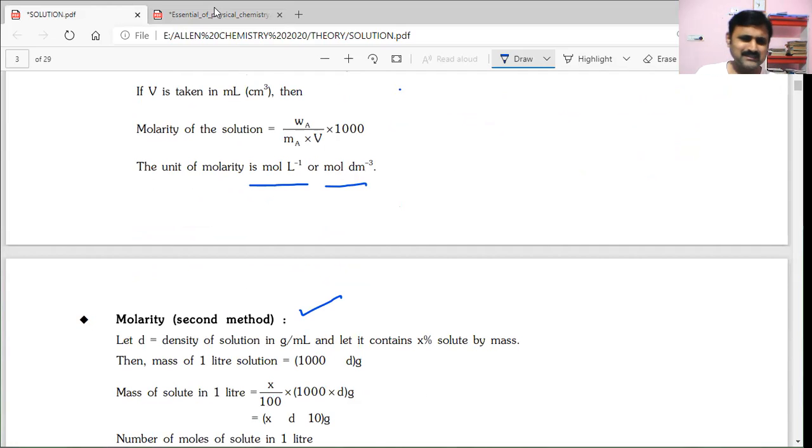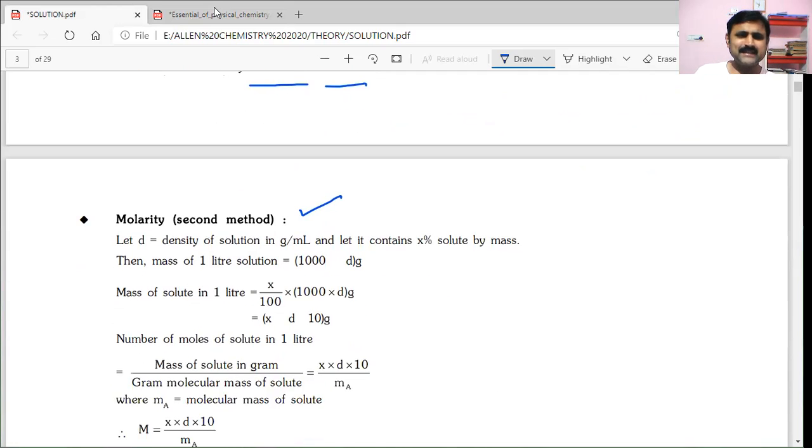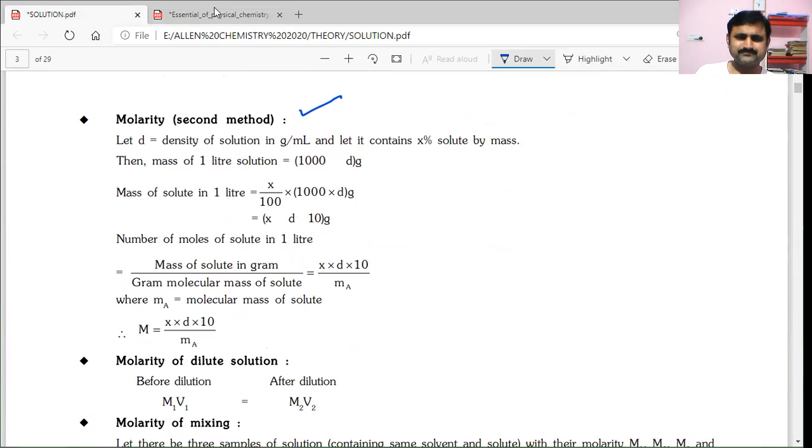Let D be the density of the solution in grams per ml, and it contains X percentage solute by mass. Then the mass of 1 liter of solution is 1000 into D grams. What is 1 liter? That is converted into grams.